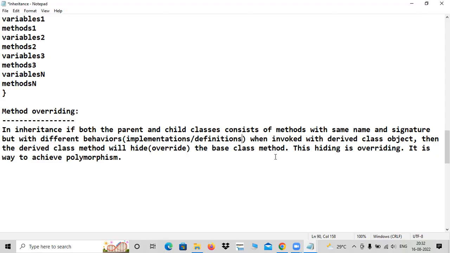So eventually you get output for the derived class method, because the working style is different now. Everything is the same except working style. That hiding is known as overriding. It is a way to achieve polymorphism.